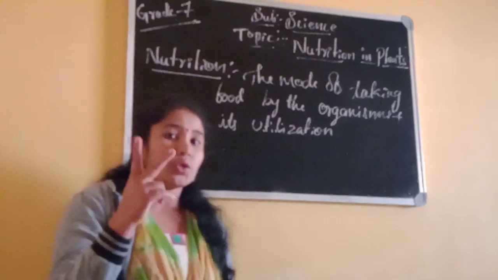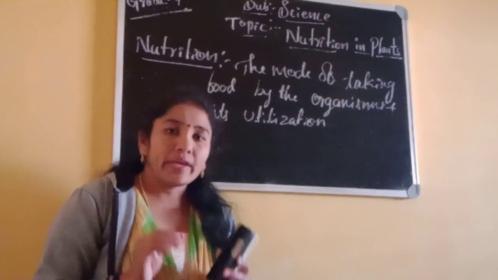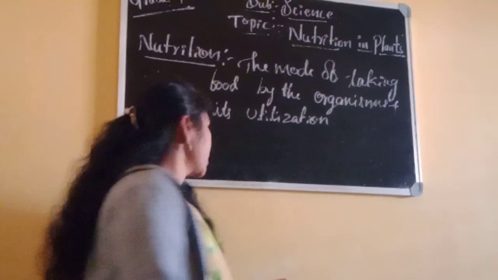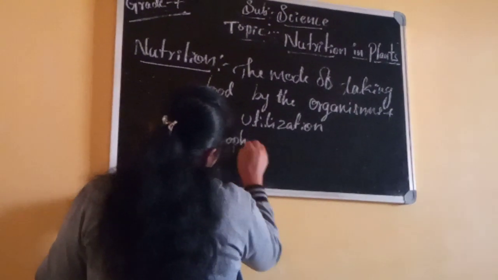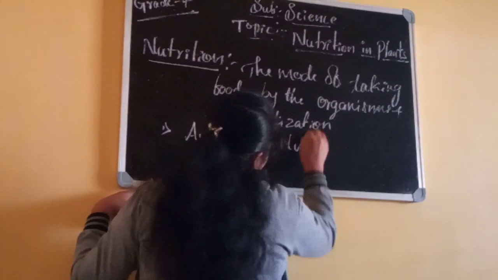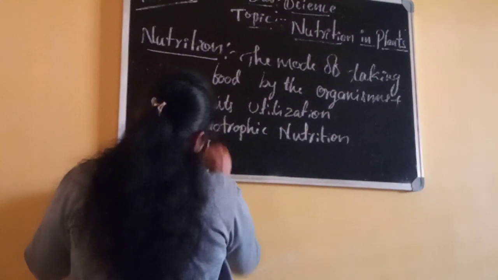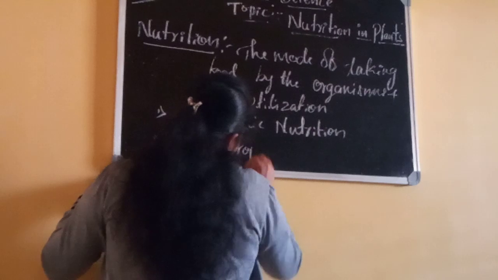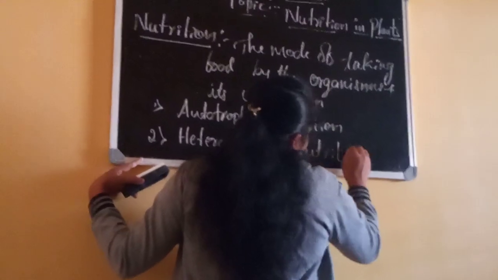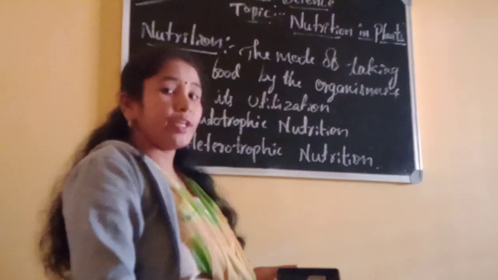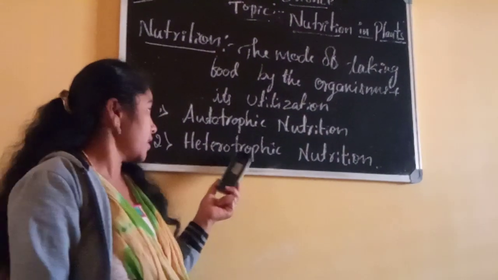Dear students, there are 2 modes of nutrition in living organisms. That is, first one is autotrophic nutrition and second is heterotrophic nutrition. Autotrophic nutrition and heterotrophic nutrition. These meanings, each meaning with example, we'll see now one by one.